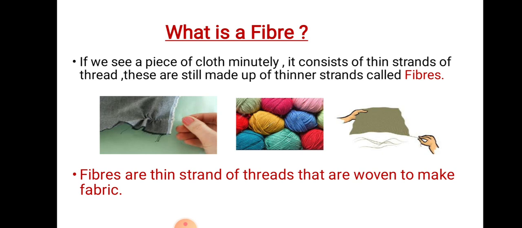If you see the picture here, the lady is pulling out fine threads, and these are actually fibers. The third picture is telling about these fibers coming out from the material, and in the first picture also, and in the second one it is given the yarn, that is the roll of wool. So these all are actually fibers, and we can say here that fibers are thin strands of threads that are woven to make fabric.